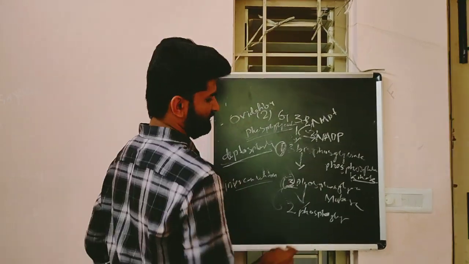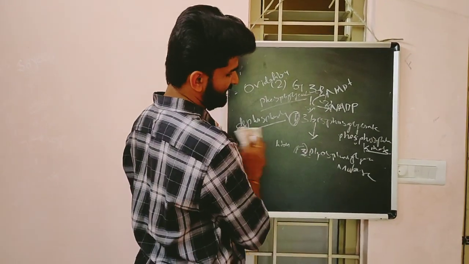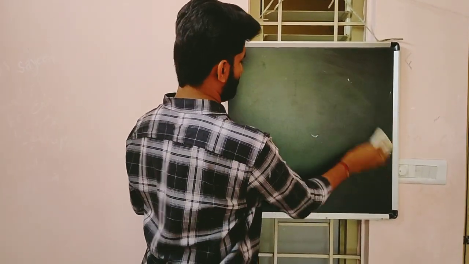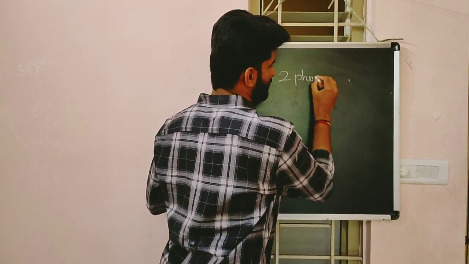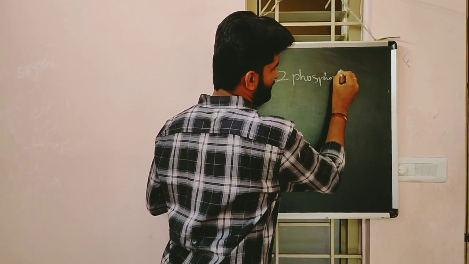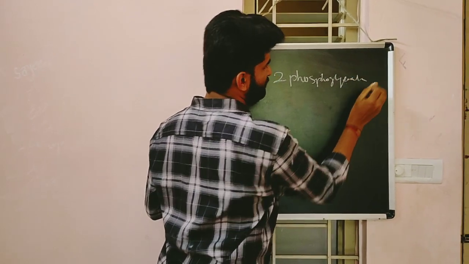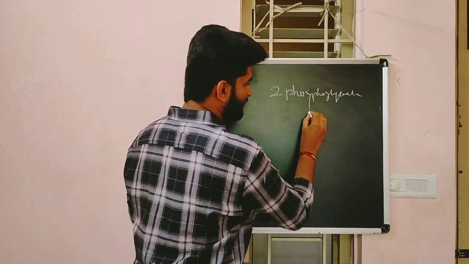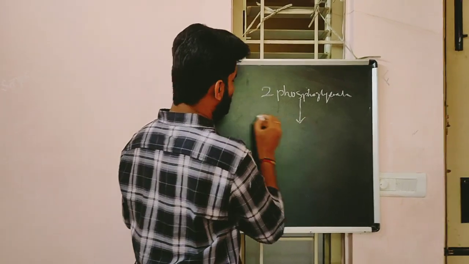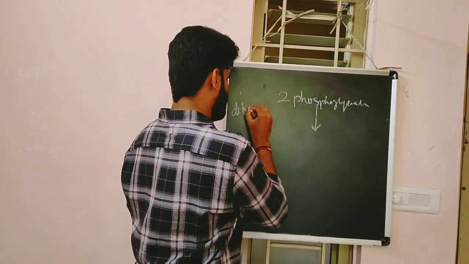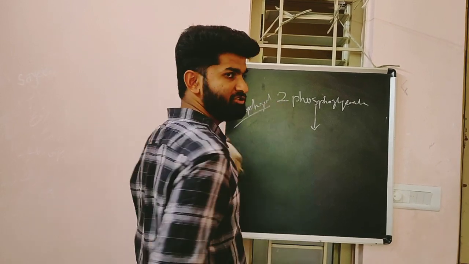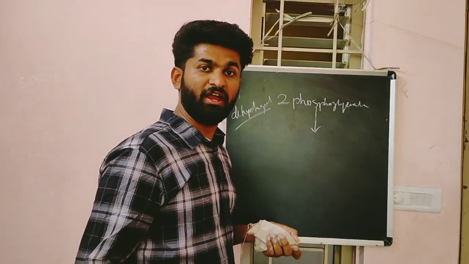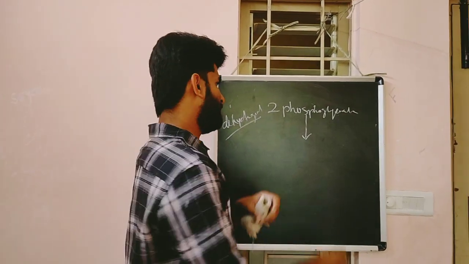Next, 2-phosphoglycerate undergoes dehydration. Dehydration means removal of H2O, water, from this compound.